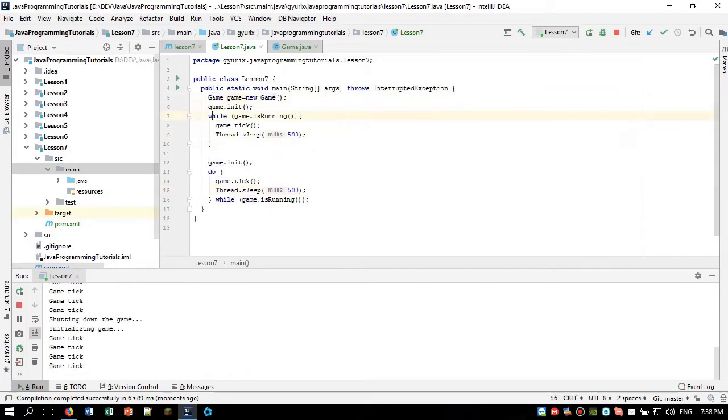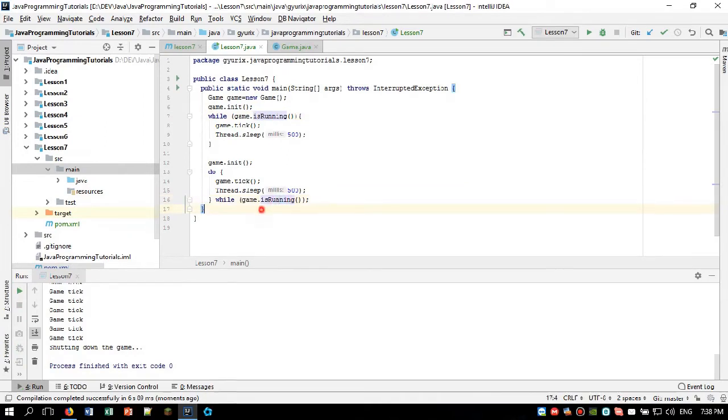As you can see, the game is ticking, and then we get our 5% chance that it will stop running. It really depends on luck. It shouldn't be like 20 ticks, but on average it should be 20 ticks. So sometimes it might be at 5, sometimes even 50. But as you can see, it already stopped the first loop, and now it also stopped the second loop.